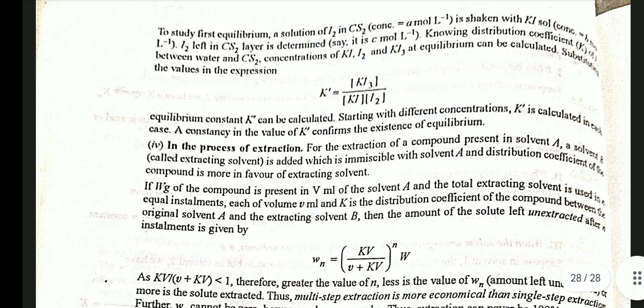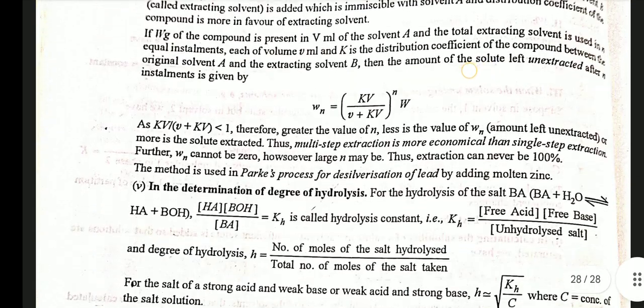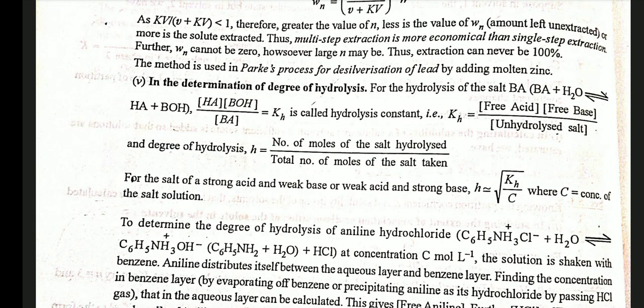Fourth, in the process of extraction, we also use it. For the extraction of a compound present in solvent A, a solvent is added which is immiscible with solvent A, and the distribution coefficient of the given compound is more in favor of the extracting solvent. Fifth, in the determination of degree of hydrolysis.